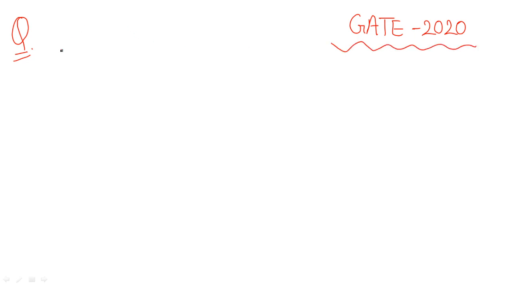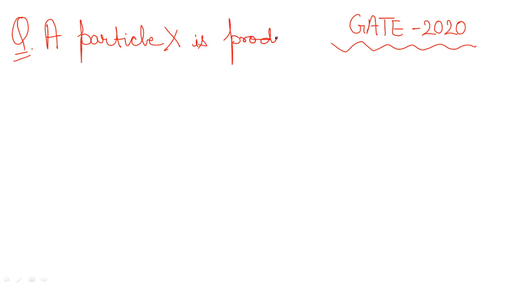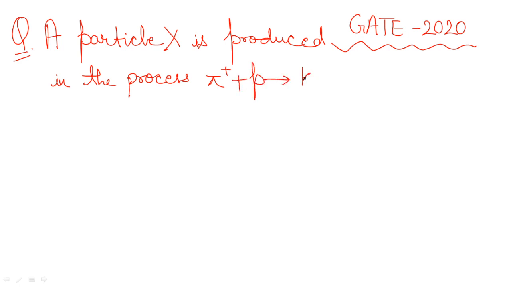The question is: a particle X is produced in the process pi positive plus proton gives K positive plus X via the strong interaction. I will even tell you one more thing here.